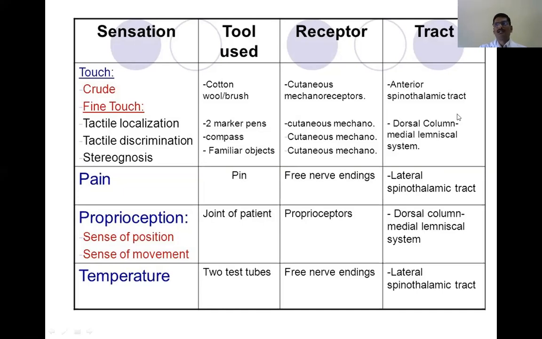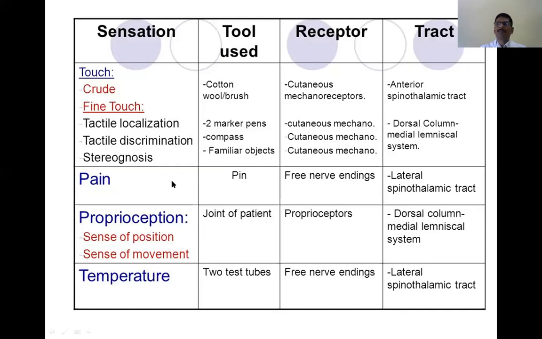Like your cotton beads, try to examine as many dermatomes as possible: on the face, especially the three divisions of the trigeminal nerve, ophthalmic, maxillary and mandibular, as well as the neck region, the trunk, front and back, and the upper limb and lower limb. Examine as many exposed parts as possible. As soon as they say yes, it is perceived, and then you write perceived.